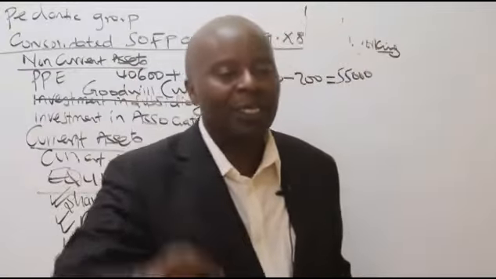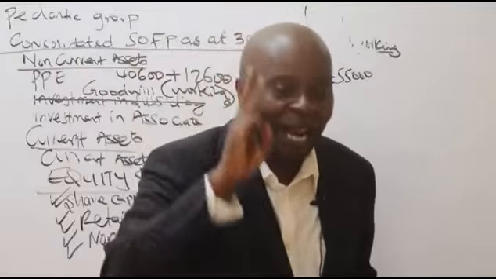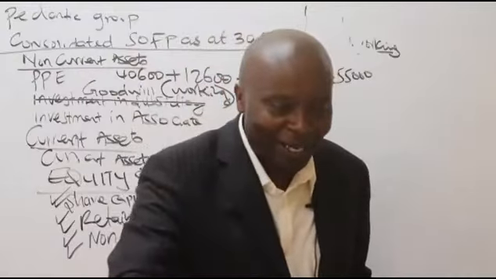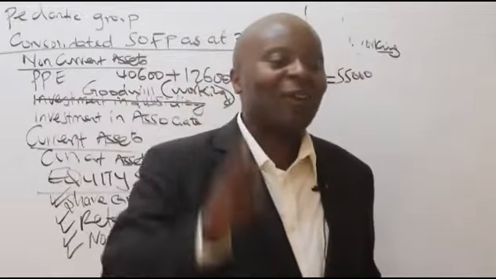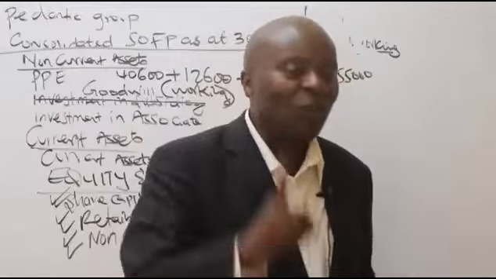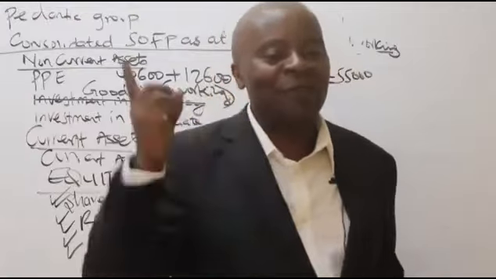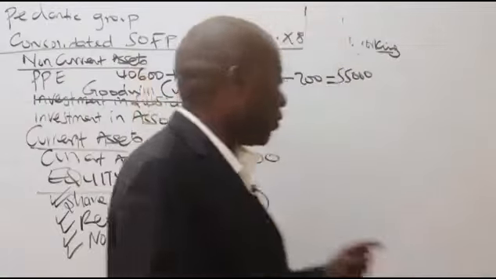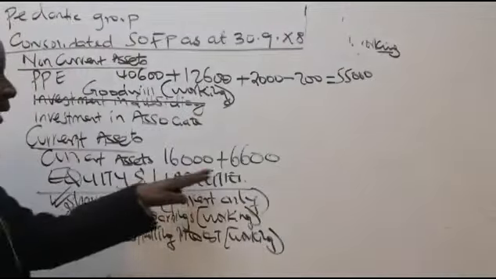NCI, I'm repeating this: forget about everything, but I'll never forget about share capital, right? And I'll also never forget about NCI. And then I'll always remember that share capital, the one that we pick, should always be the one of the parent only. That's a free mark. NCI, I write a working like that. Now, after I've cleared the three, I'll be able to go to the liability section.